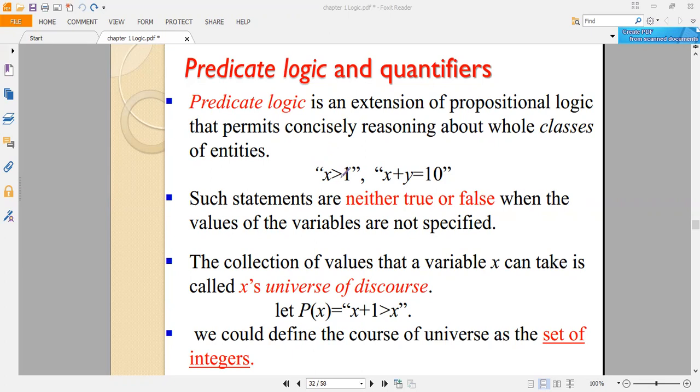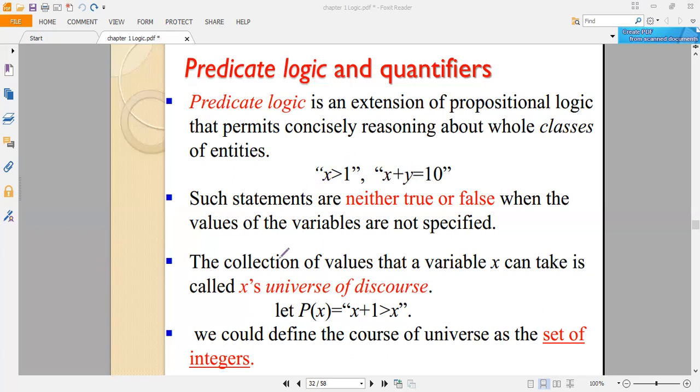So you can take this one as an example: x is greater than 1, and x plus y is equal to 10. You can see that these two sentences are not true or false unless the variables are substituted by some numbers, which are taken from the set of universe, or the universe of discourse.